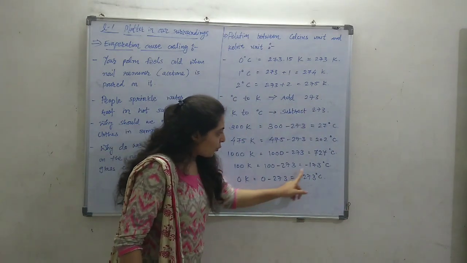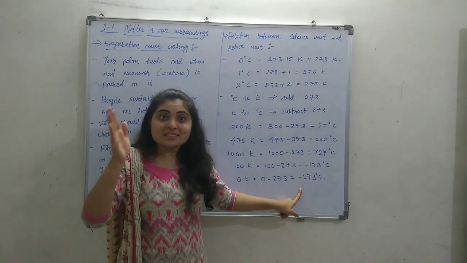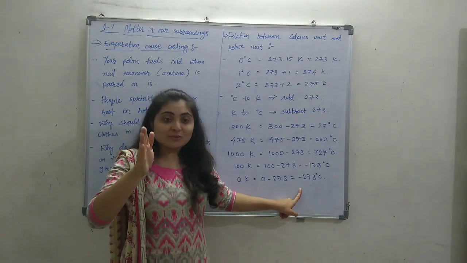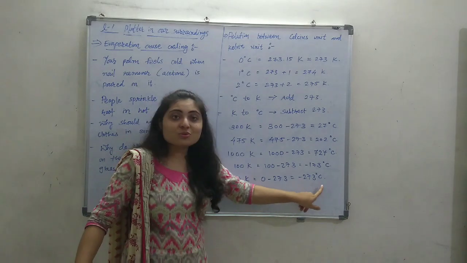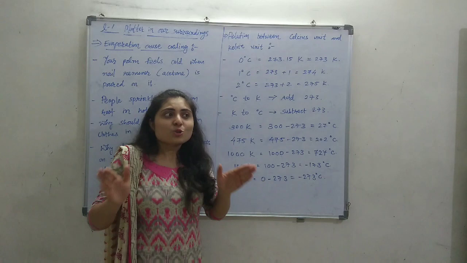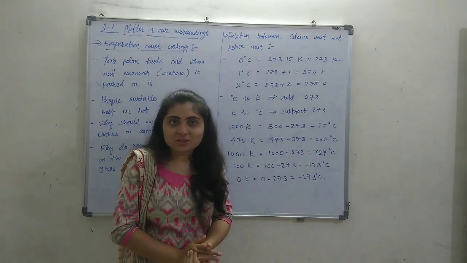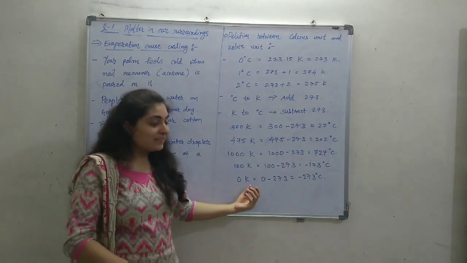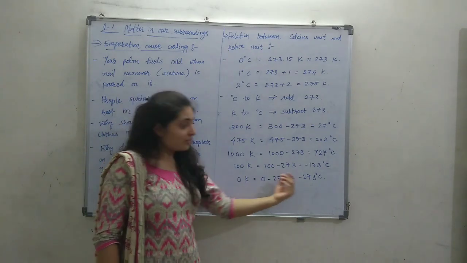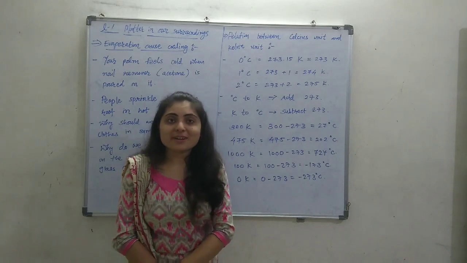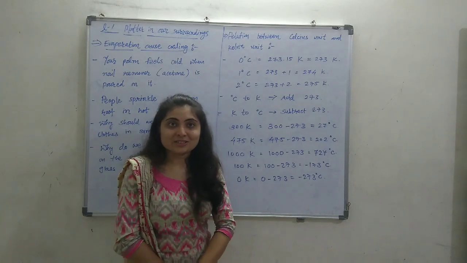This is quite a low temperature. See, at 0 degrees Celsius water becomes ice, and minus 273 degrees Celsius is far lower. This is called the absolute zero temperature, 0 Kelvin, that is minus 273 degrees Celsius.